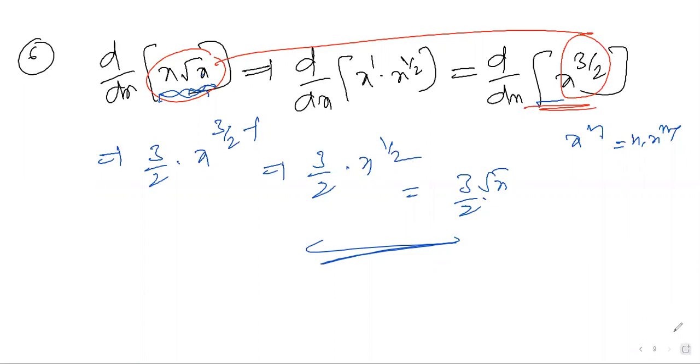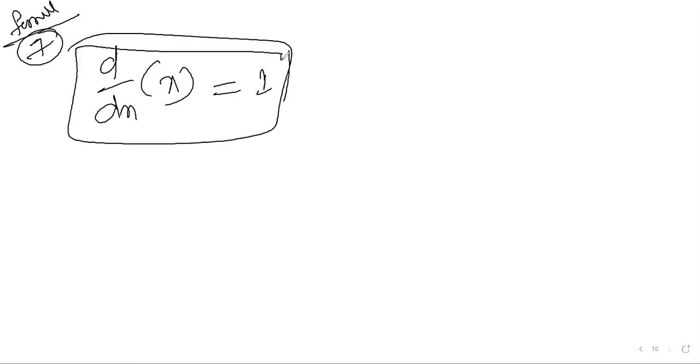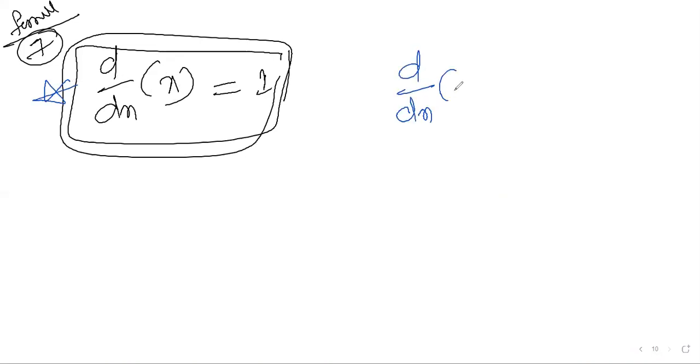Right? Okay, let us go for the next, the seventh. d by dx of x. You can take this as a formula: d by dx of x, the answer is 1. Remember, very important. d by dx of x is 1.